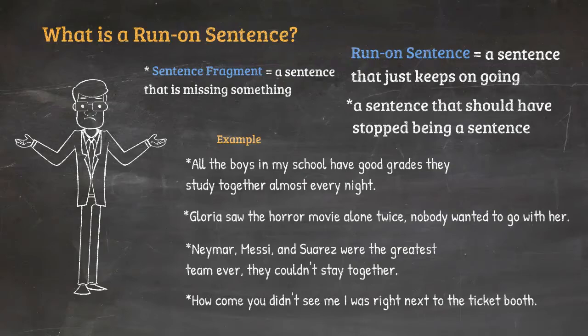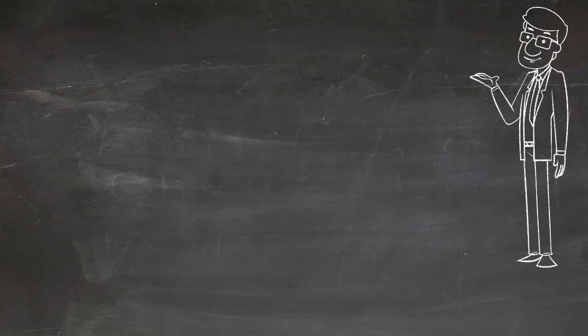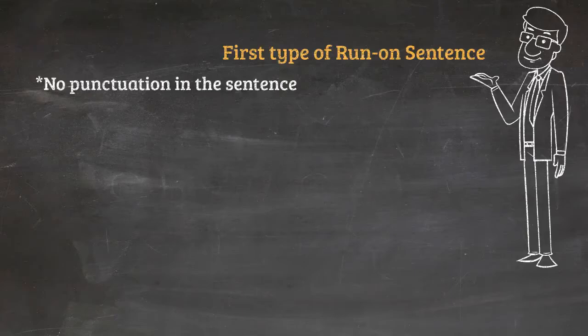Let's take a closer look at exactly why they are run-on sentences. There are basically two ways a sentence can be a run-on sentence. We'll cover both ways first, and then we'll go over how to fix the problem. The first way is if we don't have the necessary punctuation in the sentence.